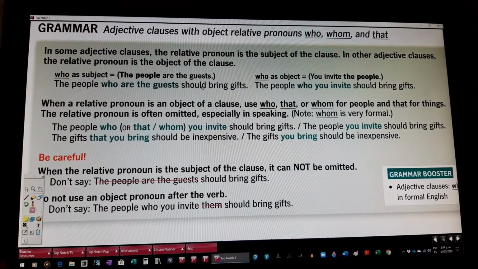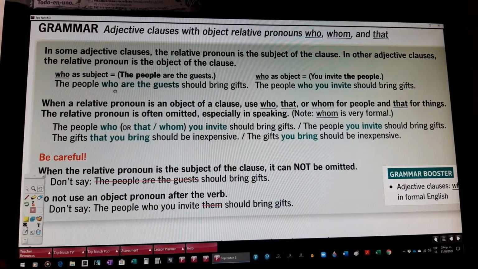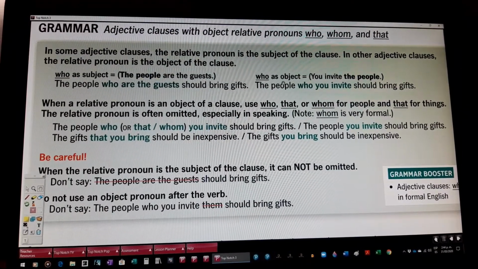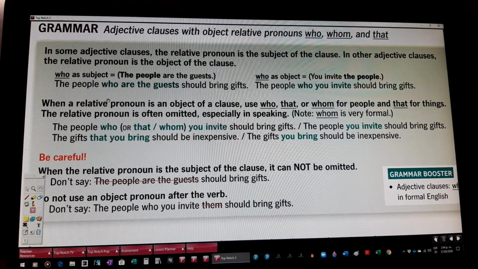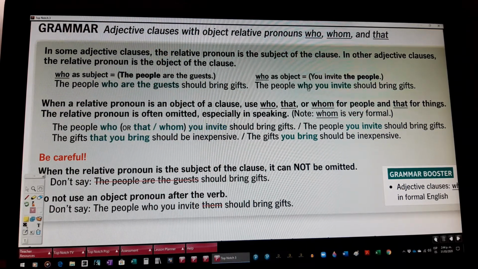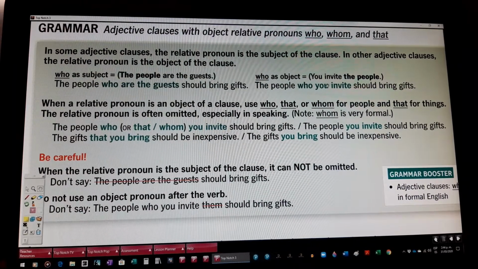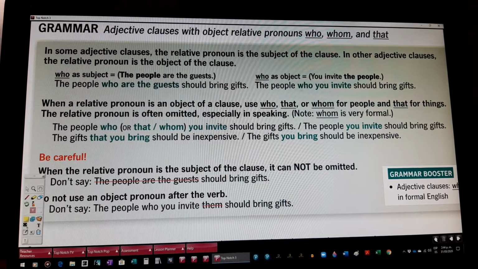In the first sentence, who represents the doers of the actions. Represent the people in the sentence. And in the second, who represents the people you invite. So after invite, the object, okay?